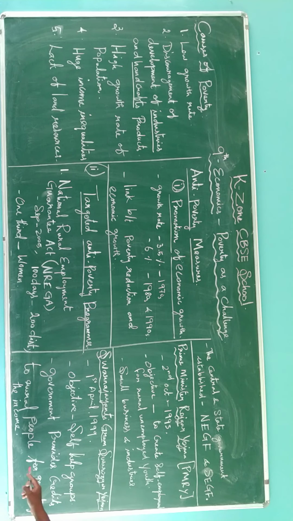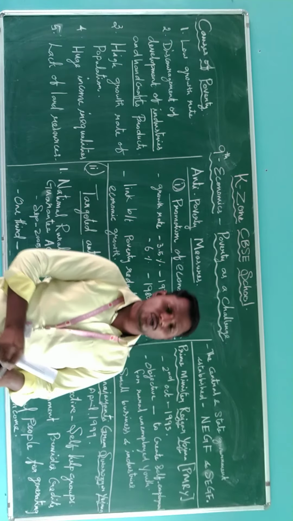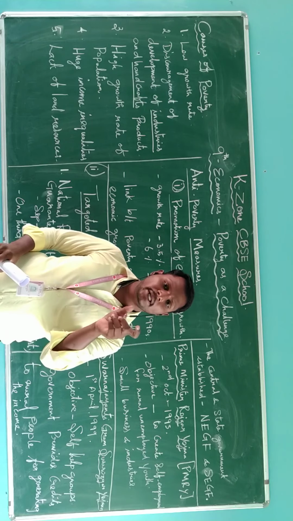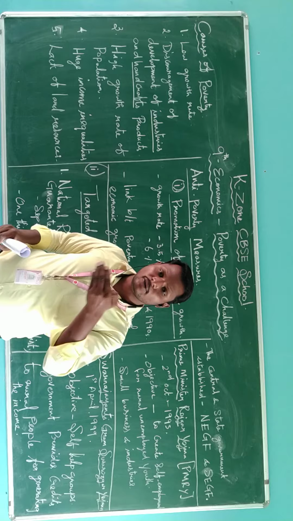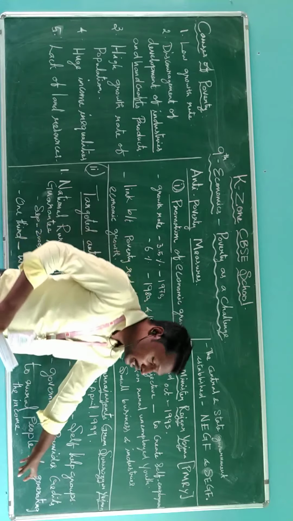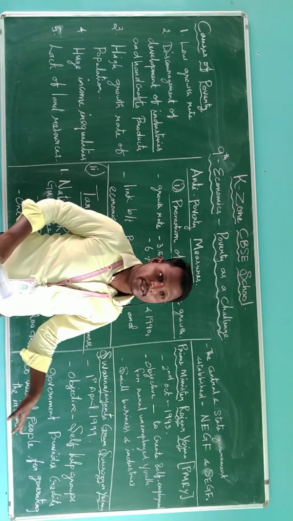So here is the phrase, generating income. This is called development. You may have studied what development is. Development is being able to earn and fulfill the daily requirements. Being able to earn, that is called development. Here also the government is doing the same thing, generating income.